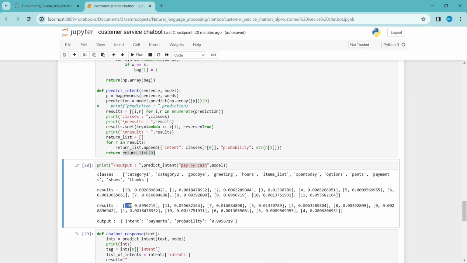After sorting, the ninth position element has the highest probability. That is nothing but payments. So it has 0.89 probability. So I took payments as an output here.